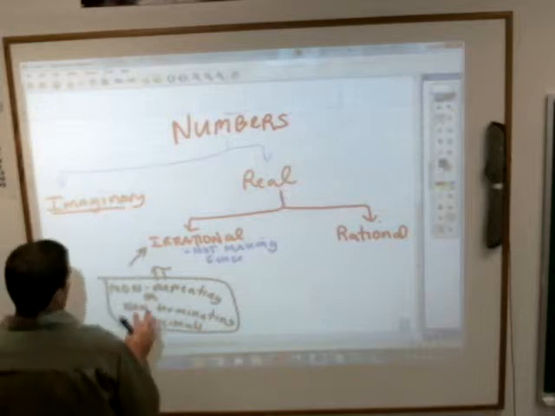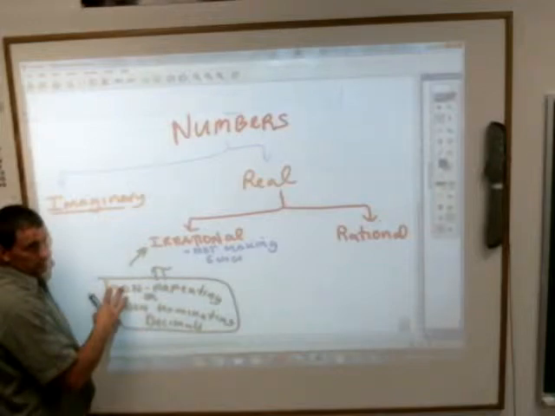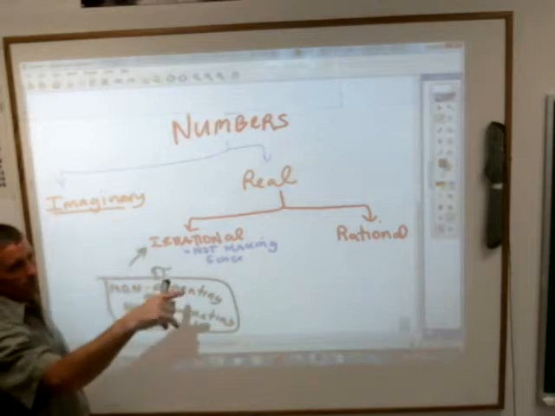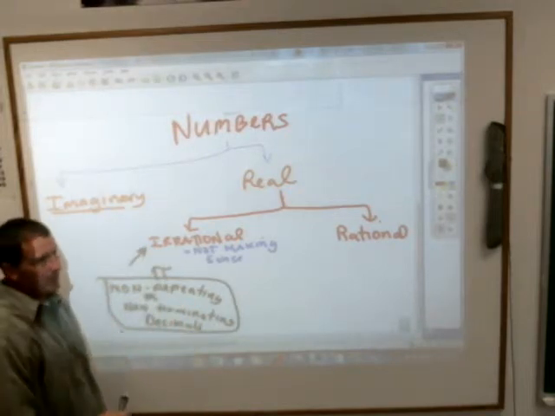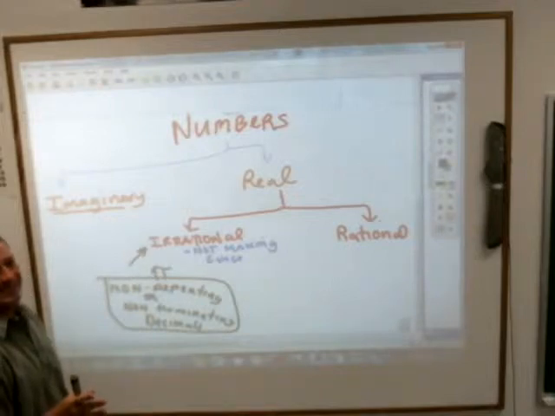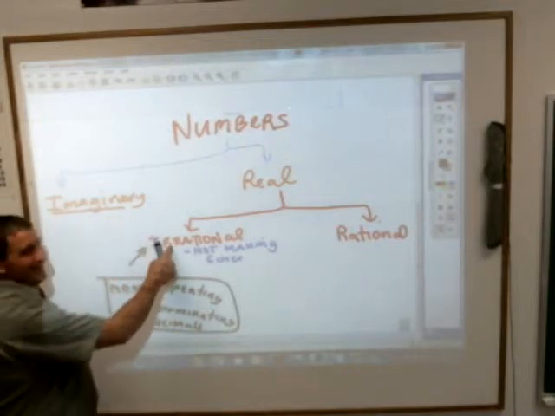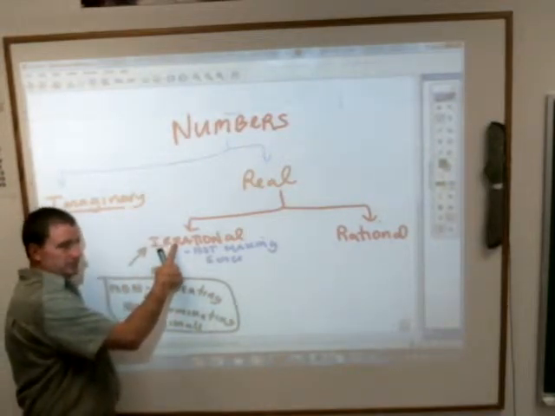Okay? So pi, what's that? 3.1415 and so on. But in order for it to be a repeating thing, it would have to go 1, 4, 1, 5, 1, 4, 1, 5. If you kept going on and on and on, how do you think it would go? Nope. People have done it to millions of places, and it's never repeated. It's never come up with anything like that. That's why it doesn't make sense. That is why it's irrational.